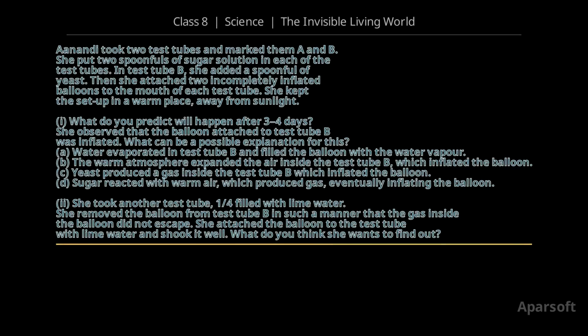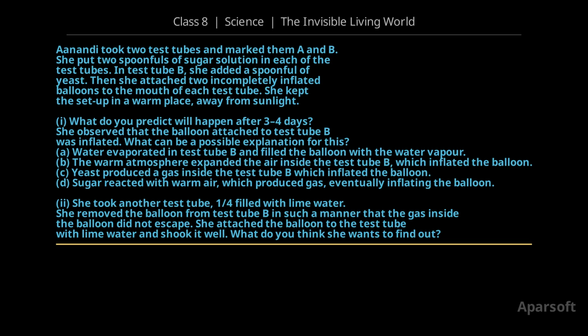Welcome to Class 8 Science chapter The Invisible Living World. The question is, Aanandi took two test tubes and marked them A and B. She put 2 spoonfuls of sugar solution in each of the test tubes. In test tube B, she added a spoonful of yeast.